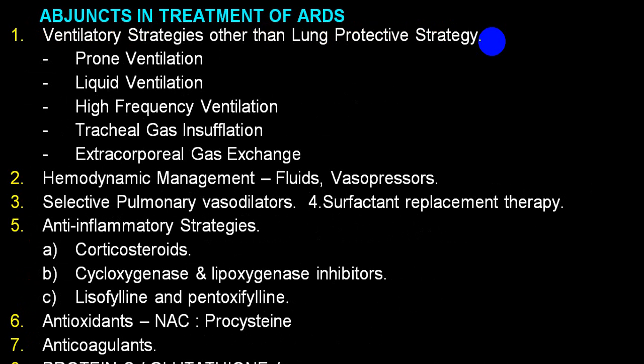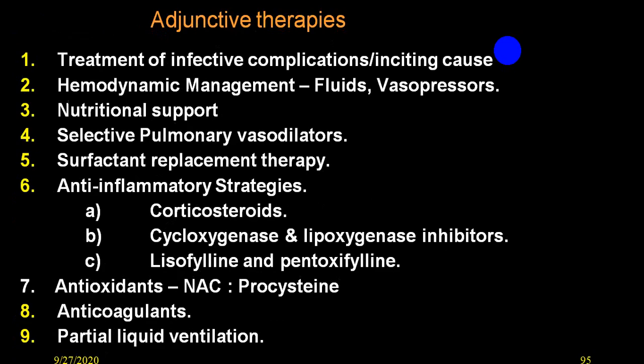These are adjuvant therapy. You can go for fluid, vasopressor. Ventilation we already mentioned. Anti-inflammatory like corticosteroids, cyclooxygenase inhibitors, pentoxifylline, antioxidants, anticoagulants, protein C, glutathione, partial liquid ventilation, anticoagulation.